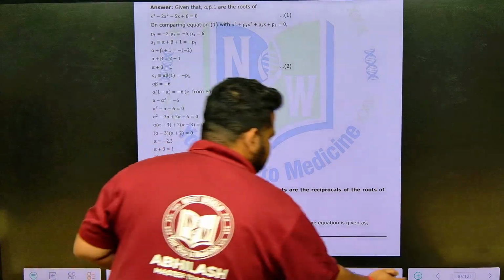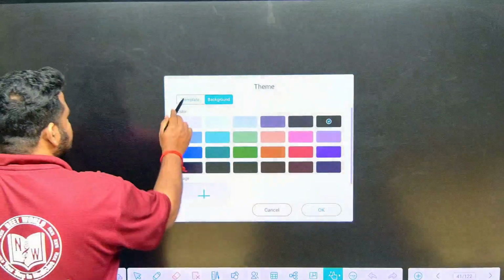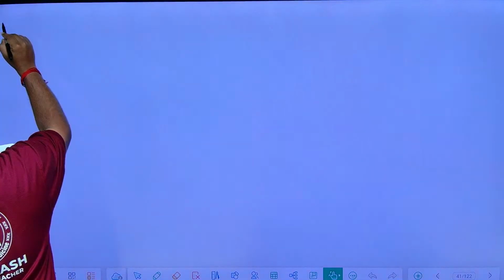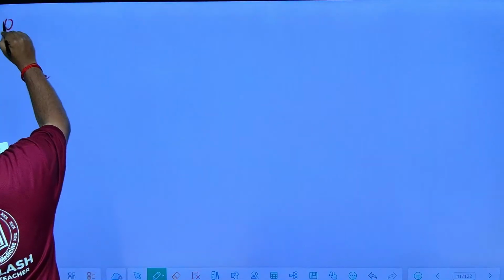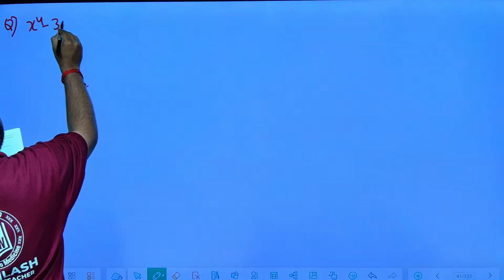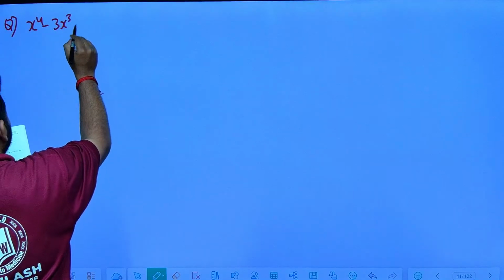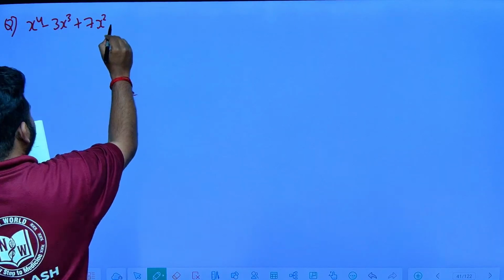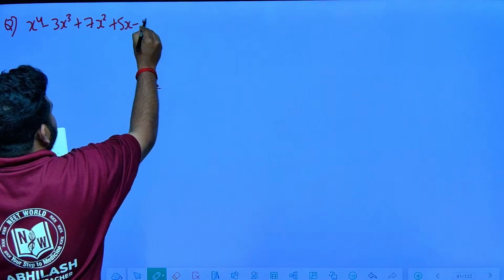So first of all, let us take up the equation. What is it they have given? The given equation is x power 4 minus 3x cube plus 7x square plus 5x minus 2 is equal to 0.